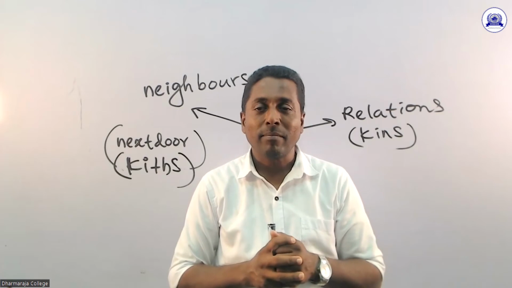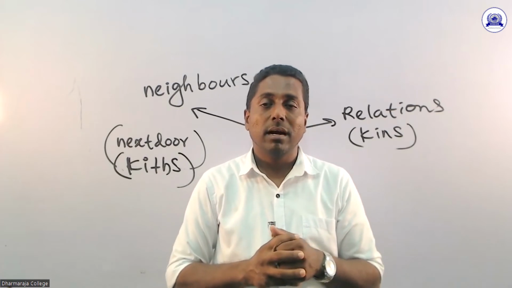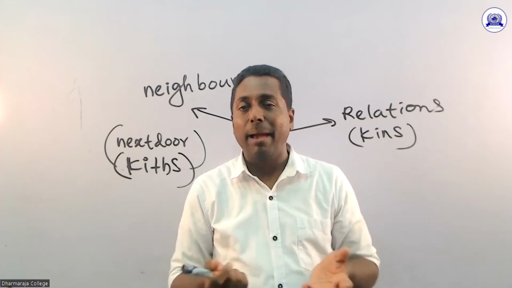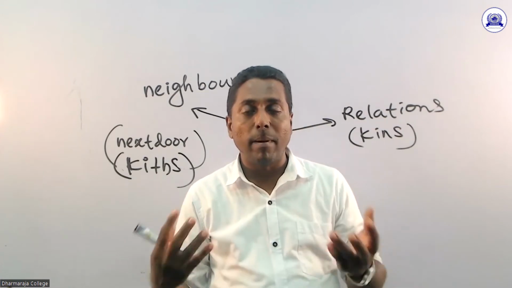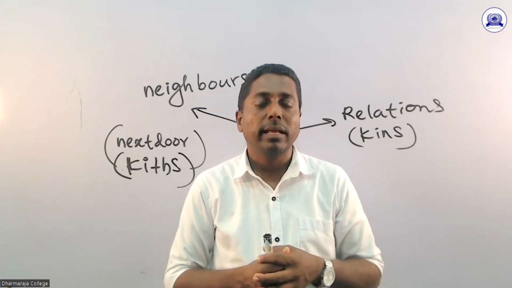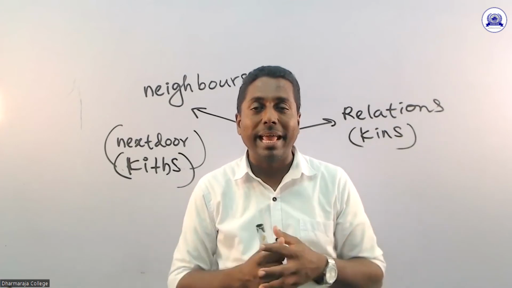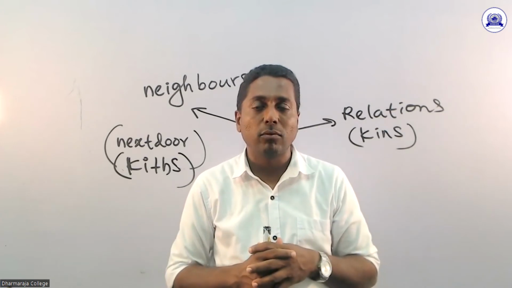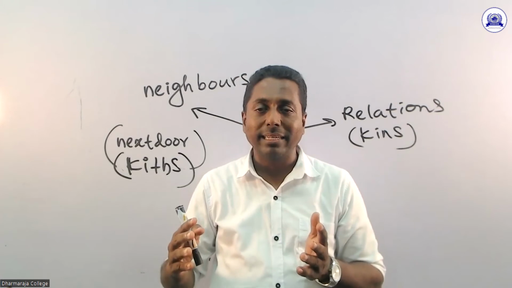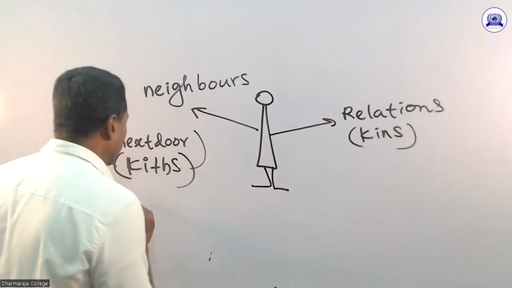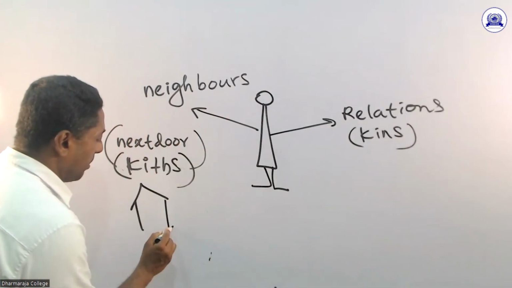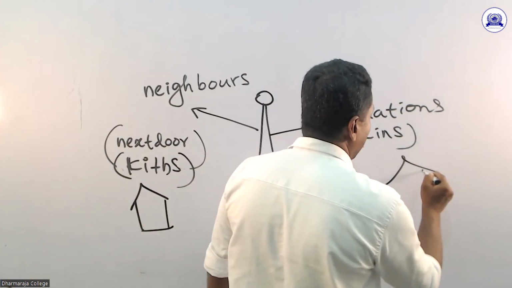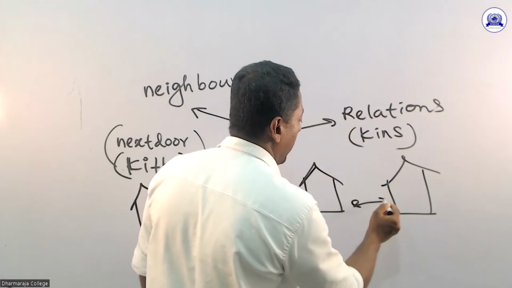And my dear children, today we use mobile phones, Facebook, we have WhatsApp. We always use the mobile phone and play video games. Then we don't go to talk with them. We don't have very close contacts with them now. Now you think that we live here. This is our house. This is the neighbor's house. This is our house. This is the relation's house. Right, okay?